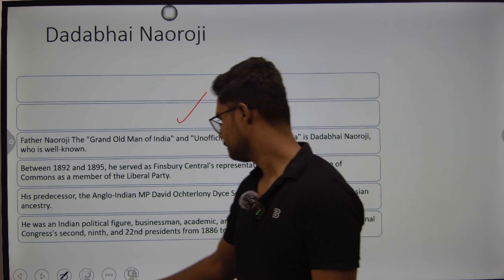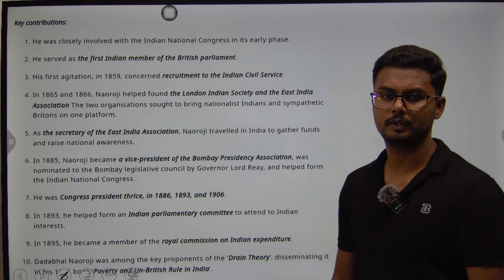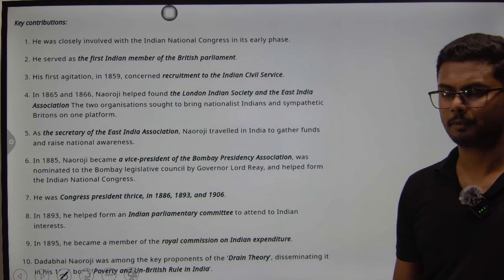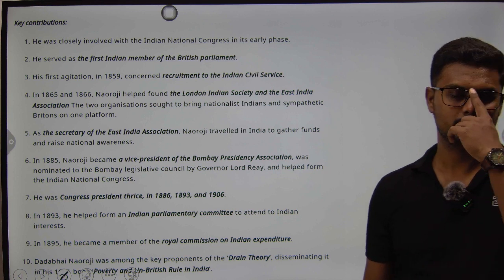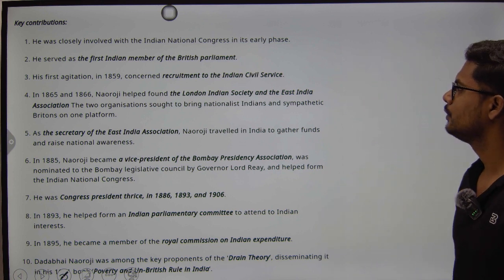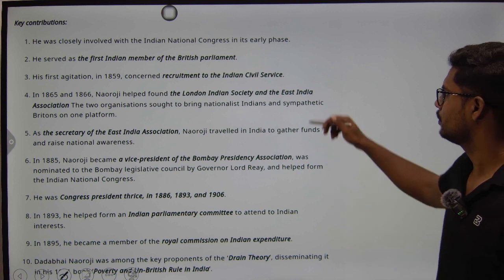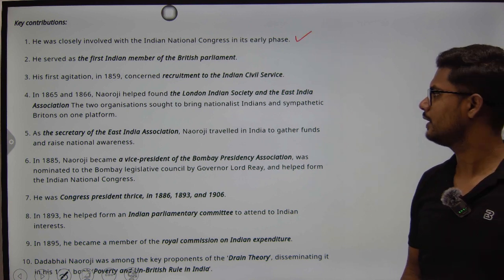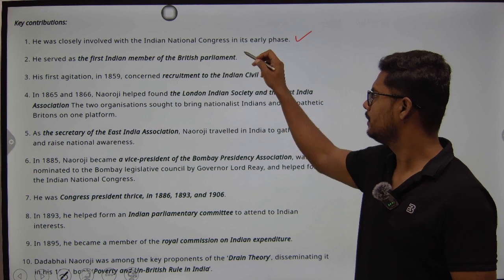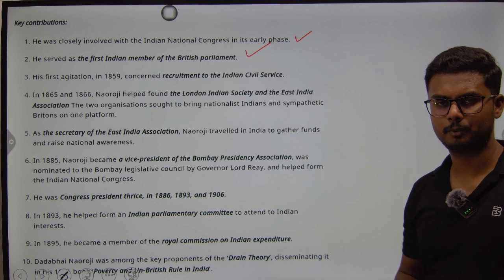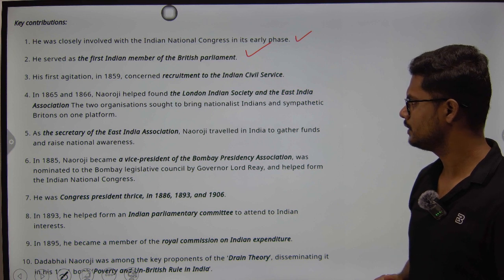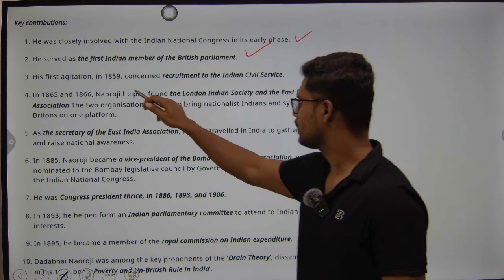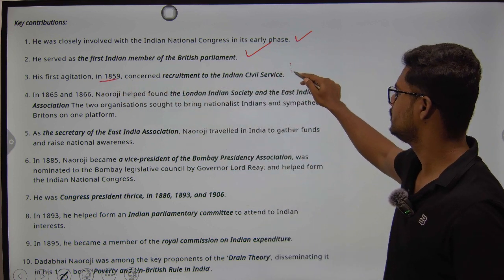All right. So here are a few important terms or points related to the Grand Old Man, that is Dadabhai Naoroji. He was closely involved with the Indian National Congress since its early phase. He also served as the first Indian member of the British Parliament. This is a very important point. And his first agitation in 1859 concerned the recruitment to the Indian Civil Service.